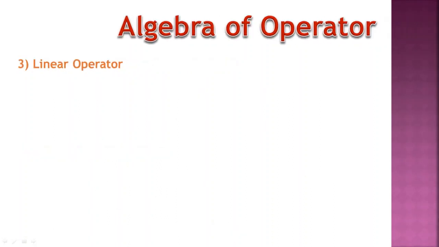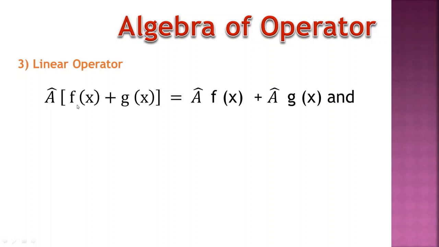Next, third, linear operator algebra. Suppose we have one operator and two functions. Then A operator operates on f(x) plus g(x). These are two different functions. Then how can we solve this?